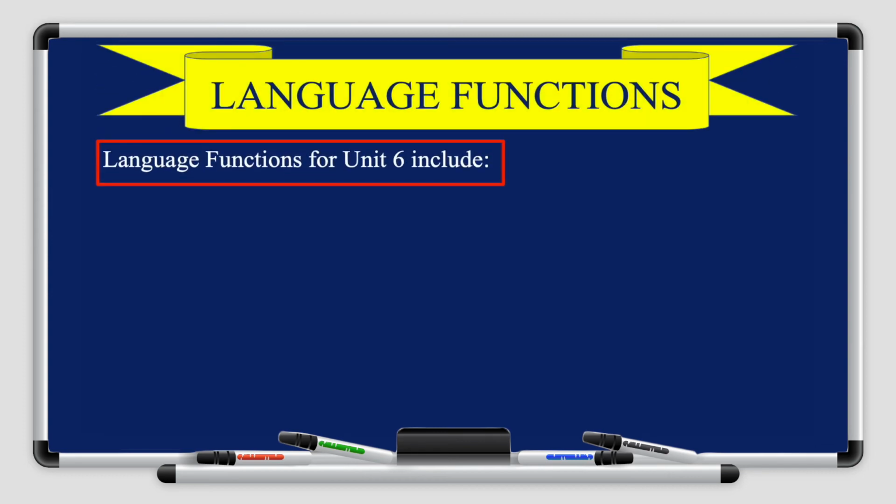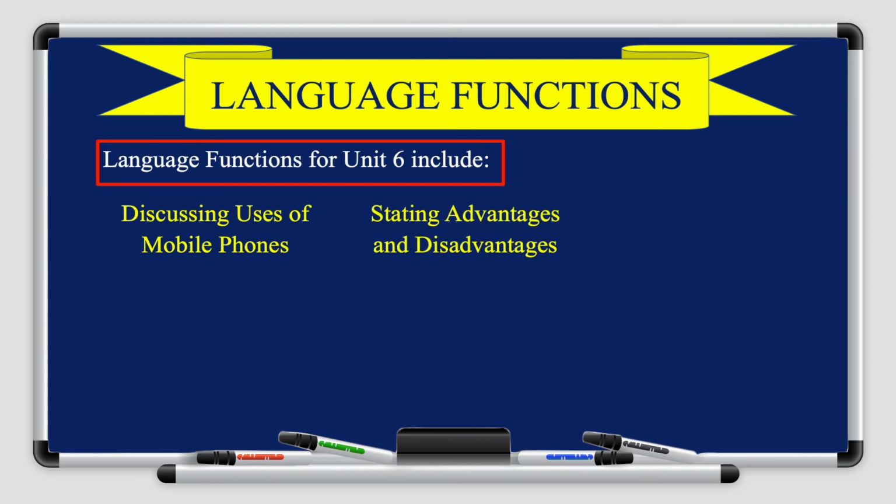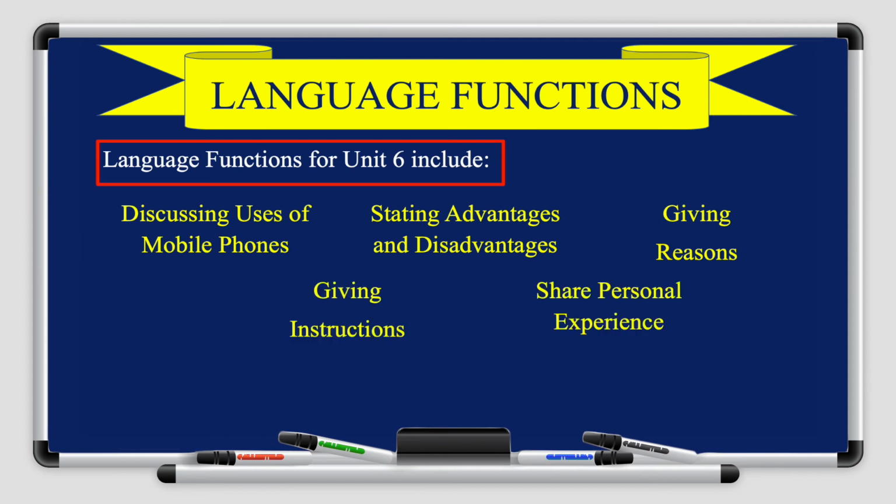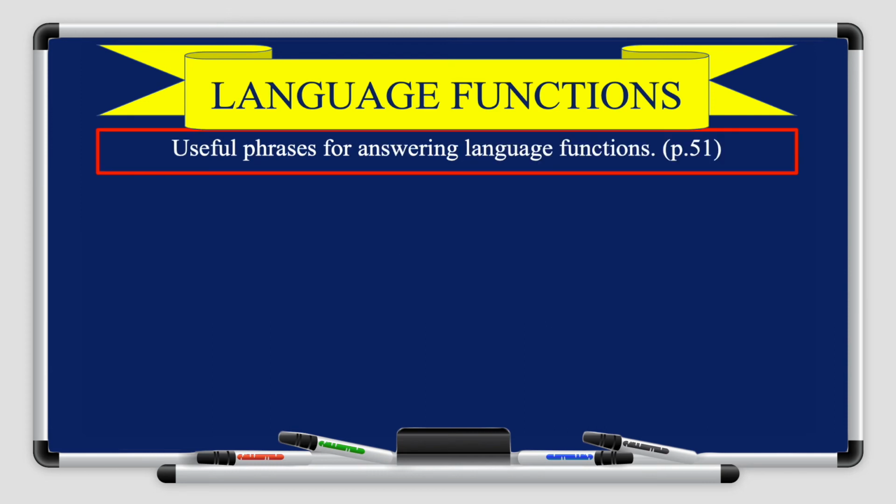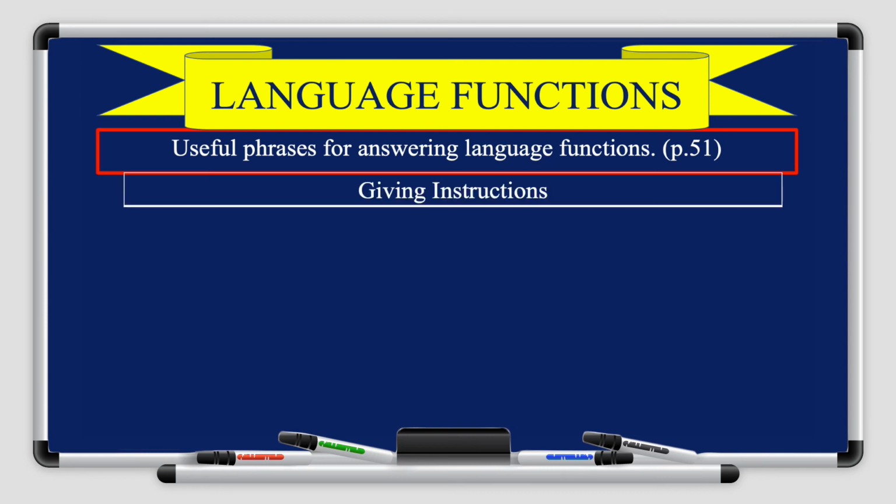For Unit 6, the language functions that you guys have are discussing the uses of mobile phones, stating advantages and disadvantages, giving reasons, giving instructions, and sharing personal experience. You will find some useful language phrases on page number 51 in your student book, which includes how to give instructions. So you can give instructions by saying, for example, go to...